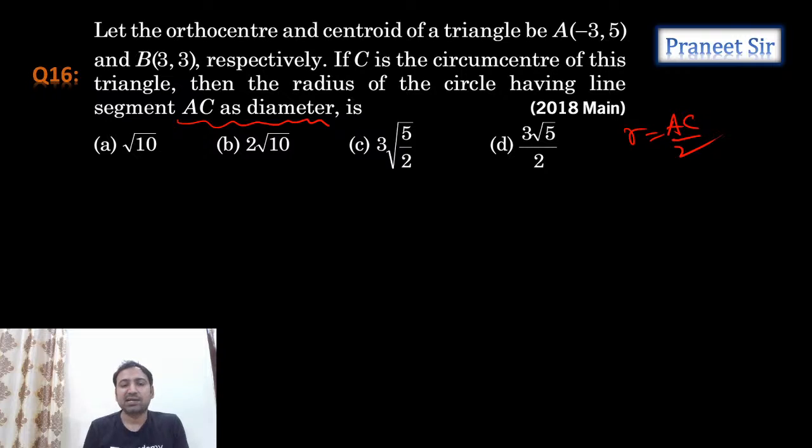Right. So the centroid and orthocenter are given, but we know that, guys, the centroid divides the orthocenter and circumcenter in the ratio 2 is to 1 only.